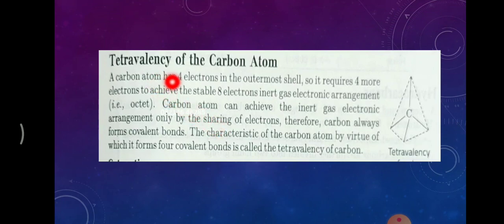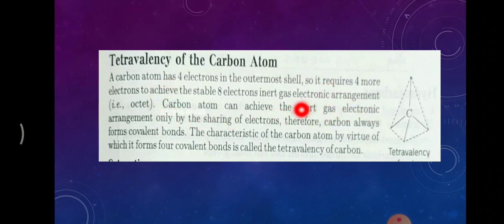So, tetravalency of the carbon atom. A carbon atom has 4 electrons in the outermost shell. As I told you, the carbon atomic number is 6, configuration 2, 4. 4 electrons are there in the outermost shell, so it requires 4 more electrons to attain stability, that is the noble gas configuration.